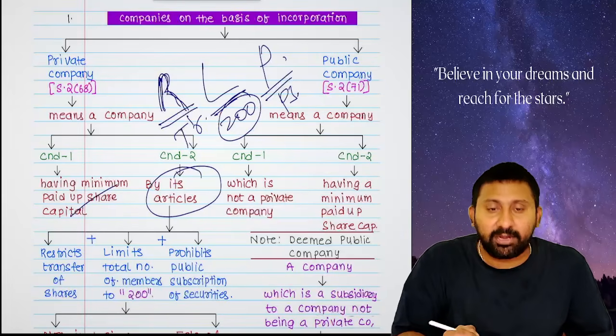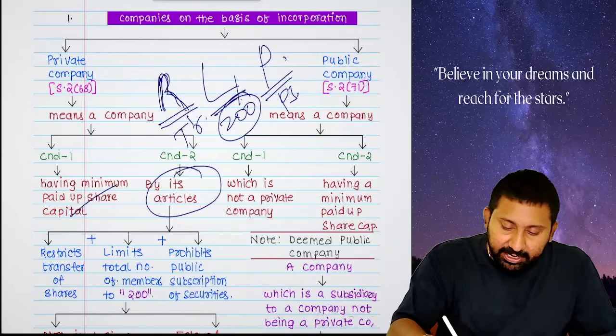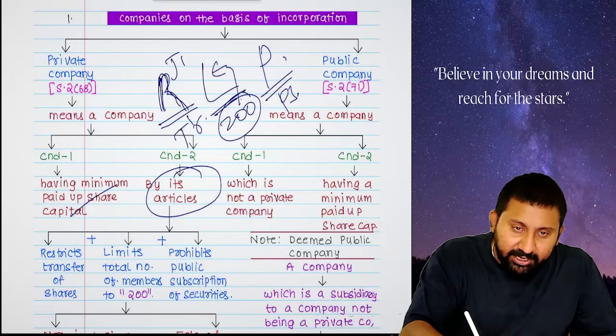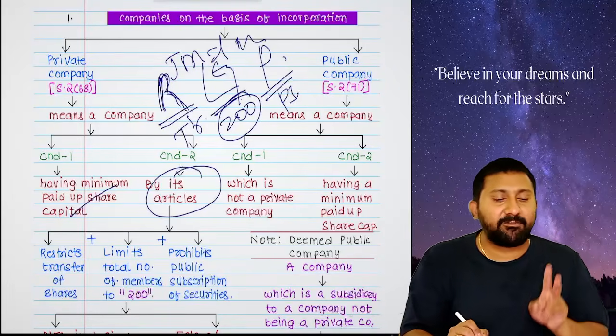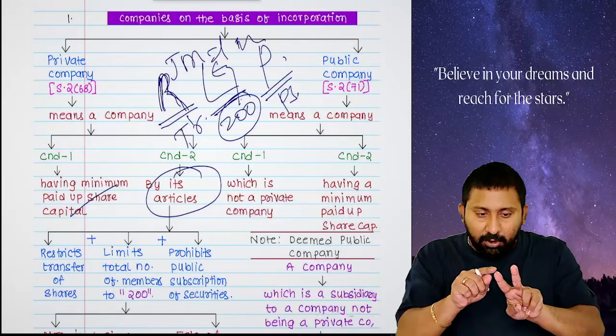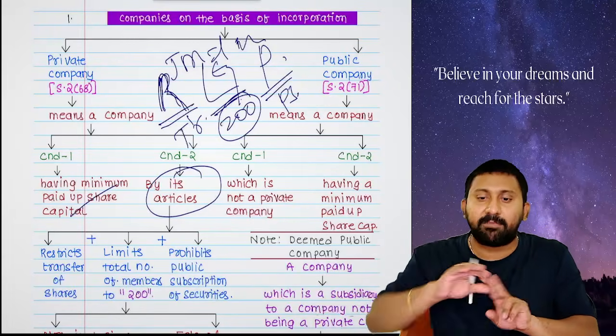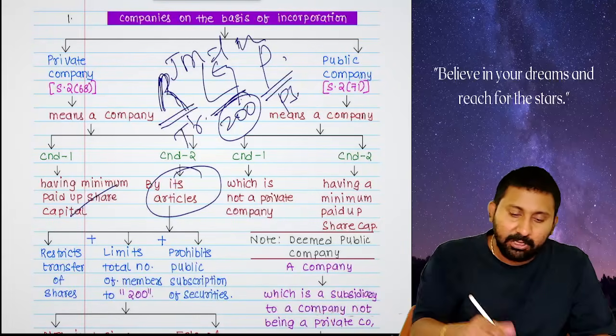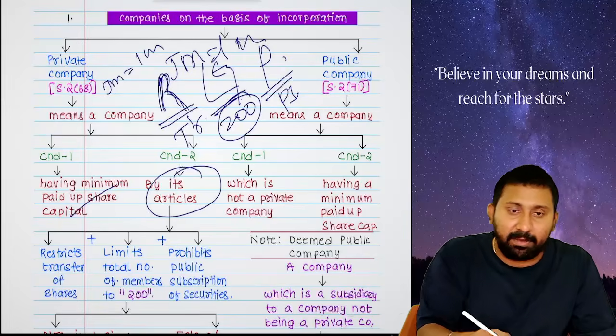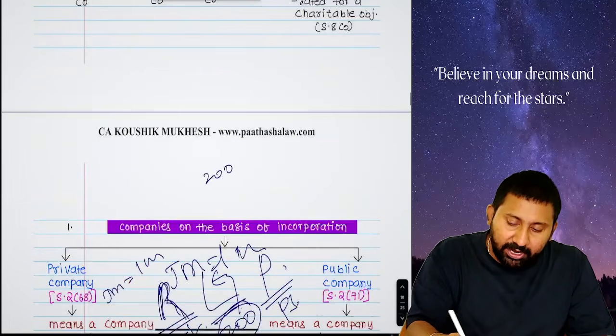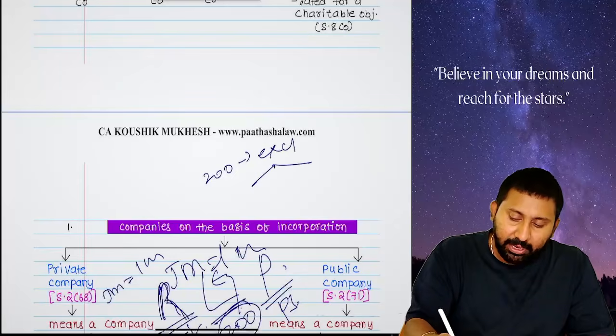When I say there is a limit of 200 on the number of members, in this 200, joint members will be treated as one member. If wife and husband purchased shares, we will not treat wife as one shareholder and husband as another. We will treat both of them as a batch, as a single member. So joint members will be treated as a single member. And in the 200, who will be excluded? Employees.